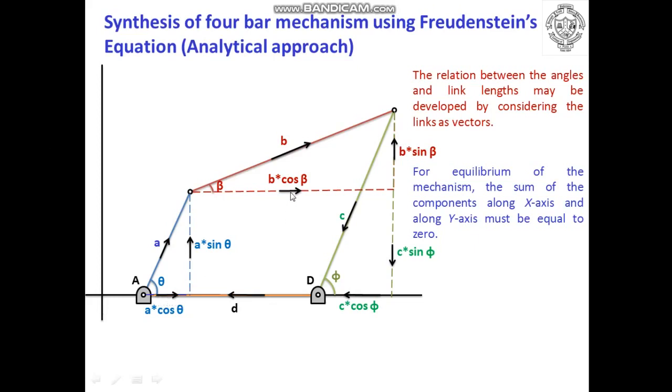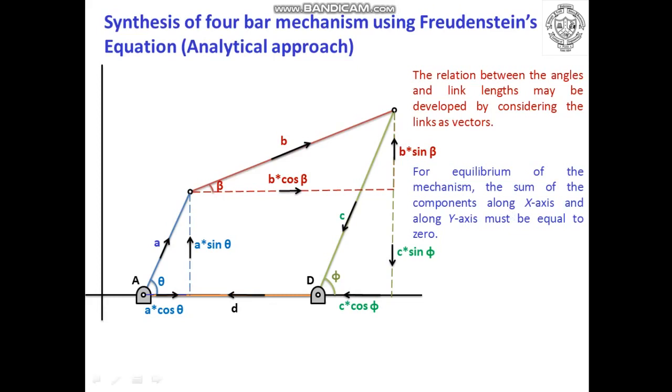So a cos theta will be positive, b cos beta will also be positive, but since this particular vector is shown towards the left hand side, it will be considered negative, that is minus c cos phi, and also d is directed towards the left side, so d will also be considered as minus d. This was for components considered along the x axis.